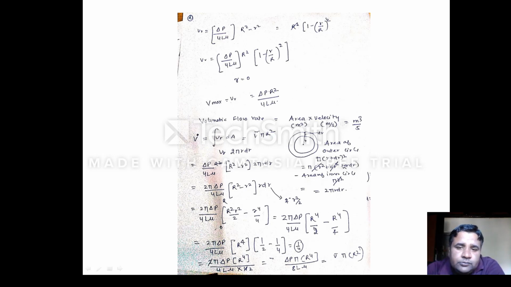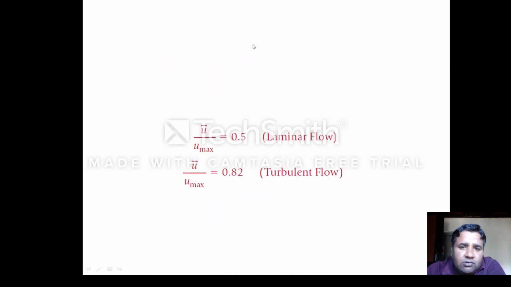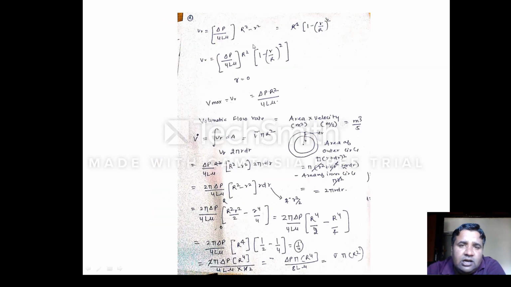So from here we will find out the value of V bar. This is the next step. V bar pi capital R square is equal to del P pi R raised to power 4 divided by 8 L mu. See, this is R raised to power 4.